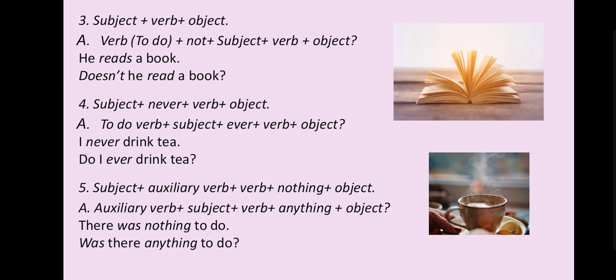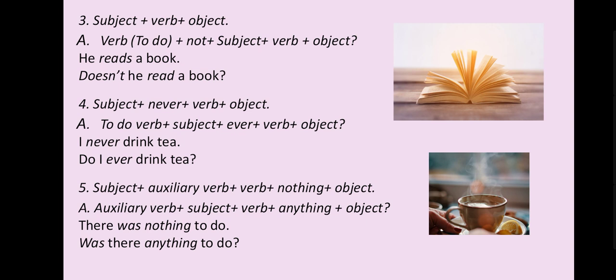Third, subject plus verb plus object, and it will come like this: the do verb, do, does, did based on the tense, plus not plus subject plus verb plus object. Your sentence is: he reads a book. Doesn't he read a book?